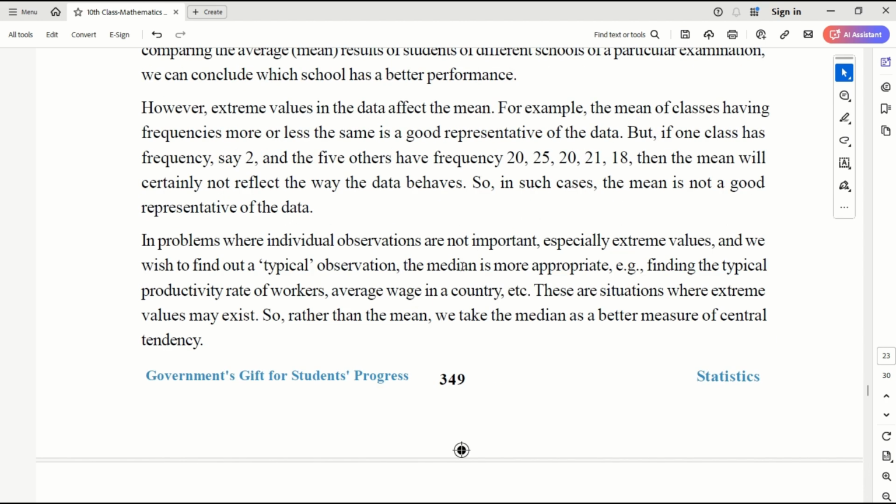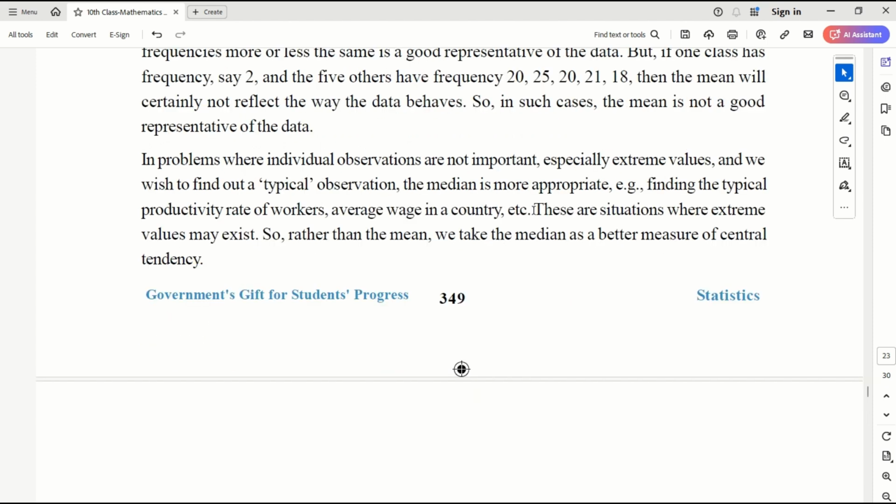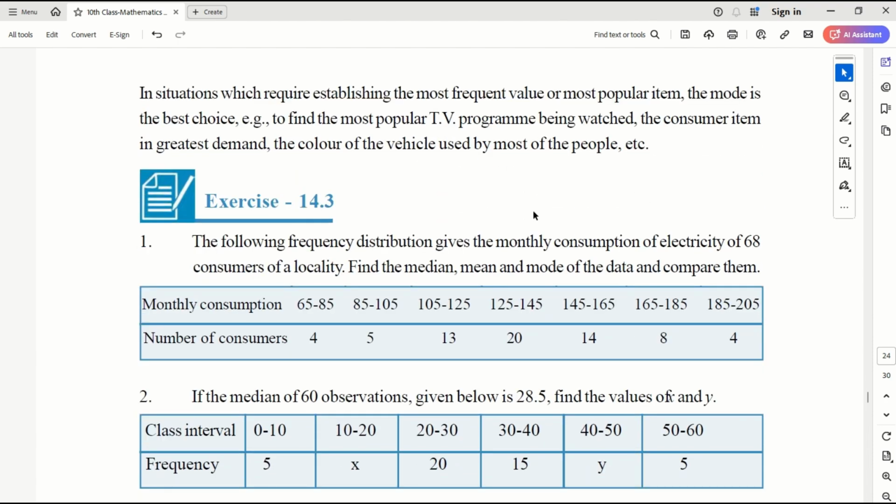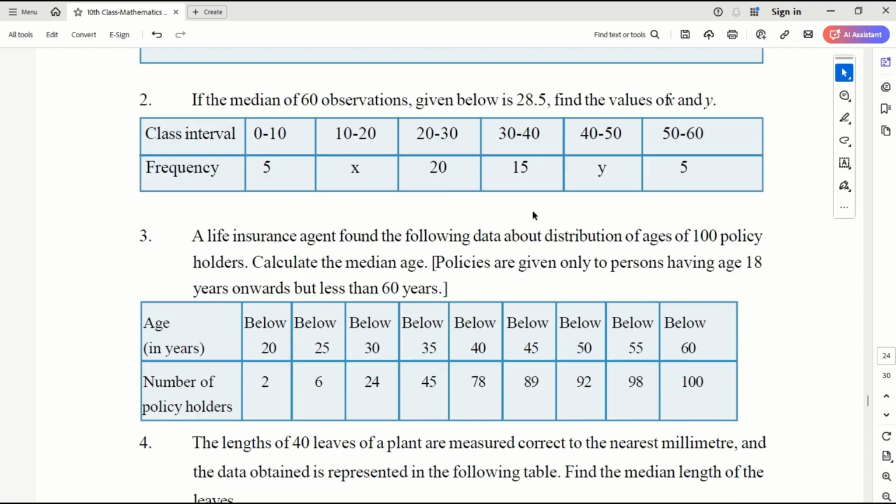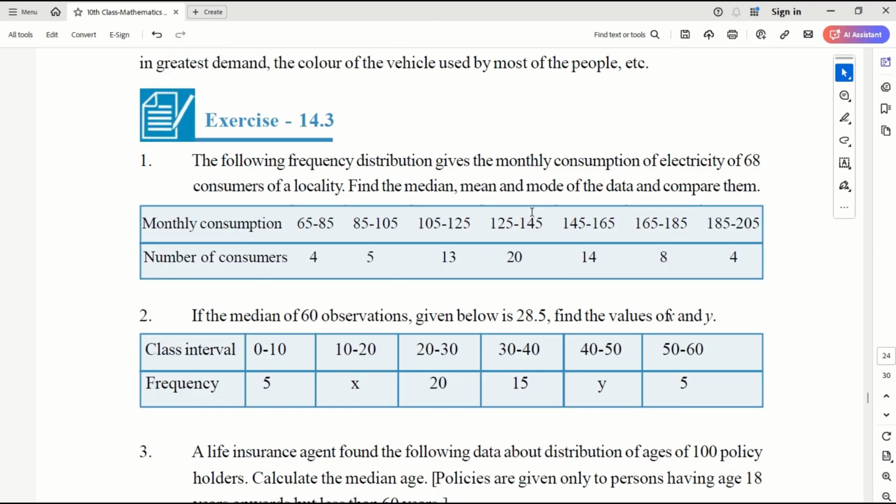So go through this one. Each one has its own specific usage when the mean, mode, and median are used. You can just go through this one. Okay. Let's do the exercise part. 10.3.